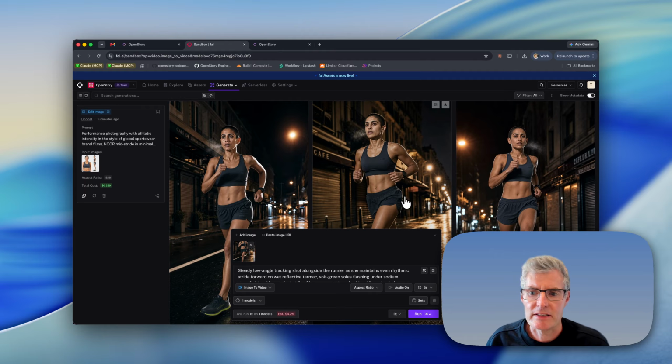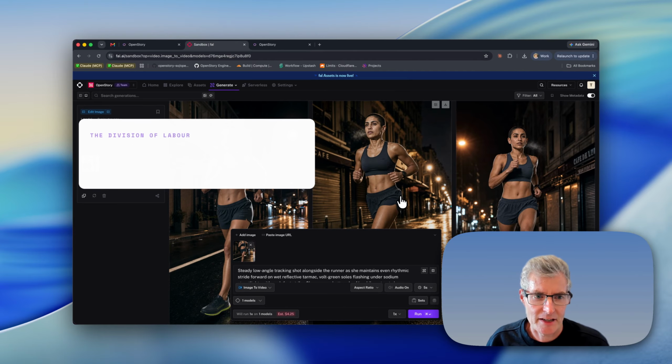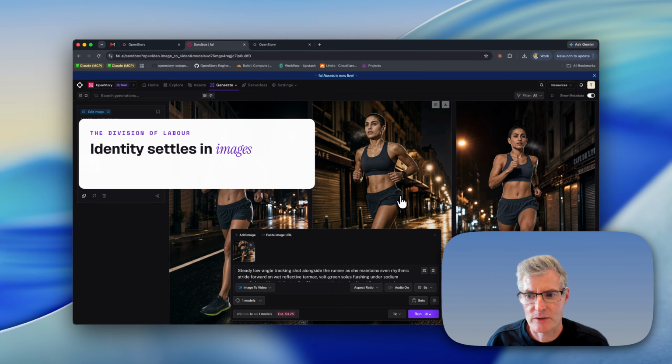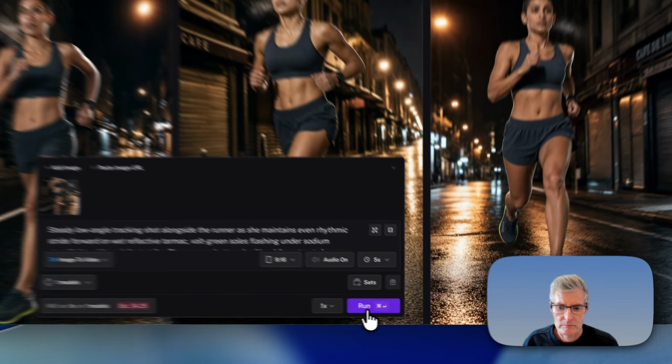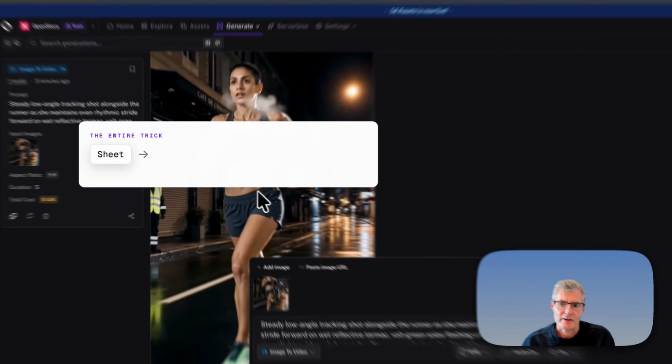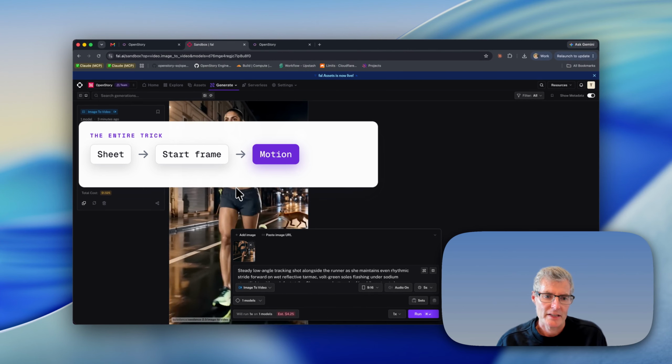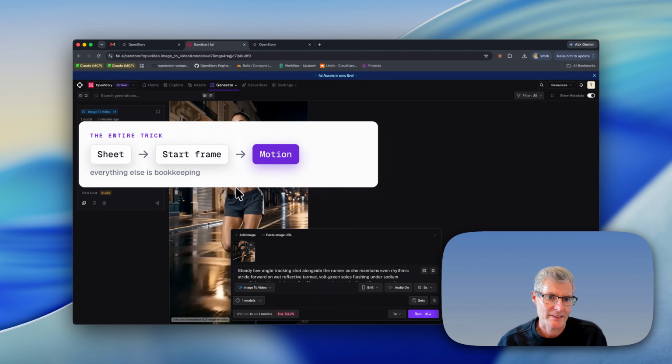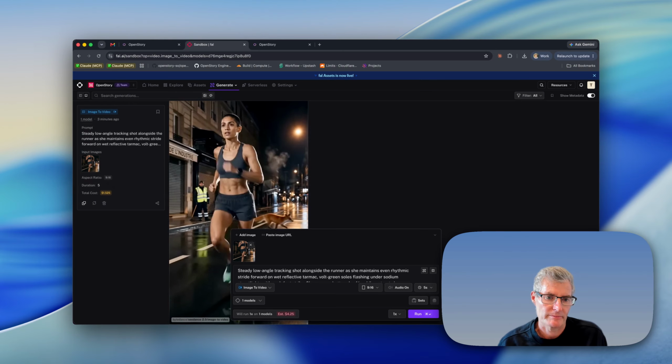The video model isn't creating your character. It gets the start frame and a motion prompt, and its whole job is to add movement to an image where the identity is already settled. Image models are cheap and fast, so you can iterate on identity there, and only send a frame to the expensive model once it's right. Sheet, start frame, motion. That's the trick. Everything else is bookkeeping, and bookkeeping is exactly what a tool should do for you.